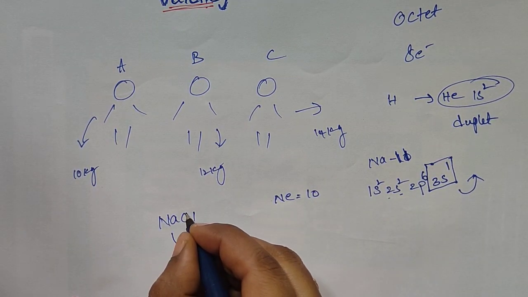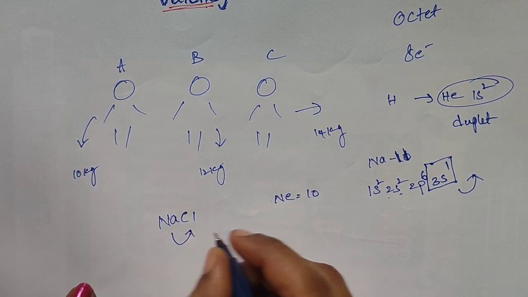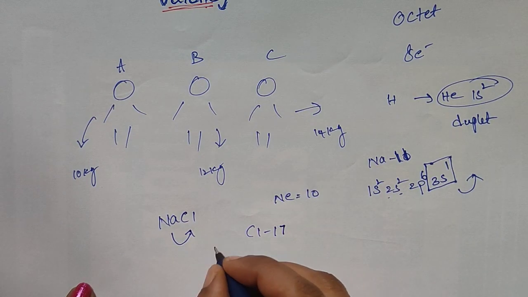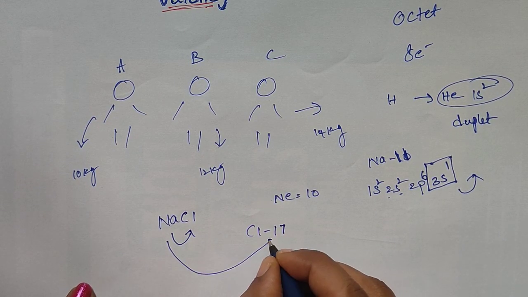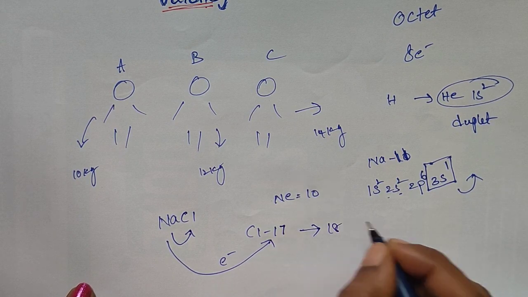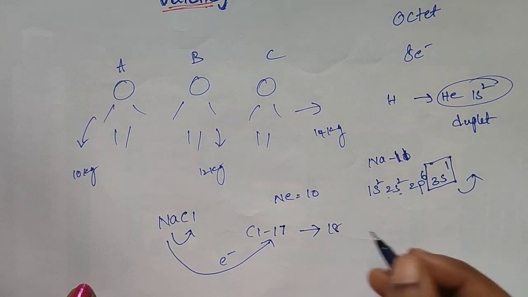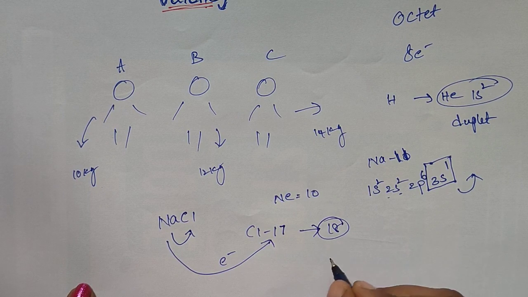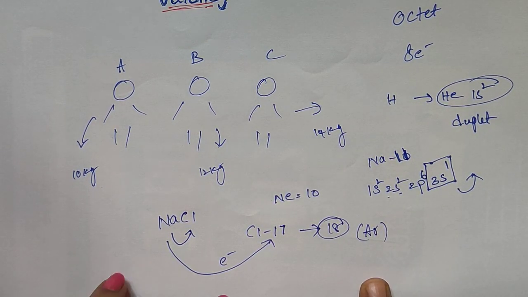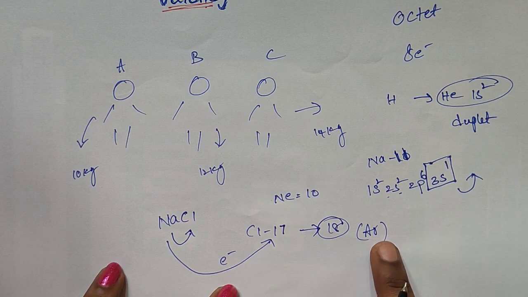Why is chlorine gaining the electron? The atomic number of chlorine is 17. If it gains 1 electron, the electronic configuration turns into 18. Which inert gas configuration is 18? Argon. So in each case, the atoms try to get the nearest inert gas configuration.